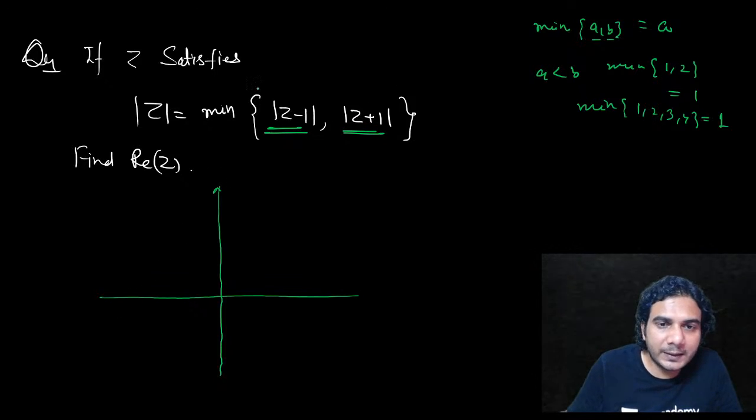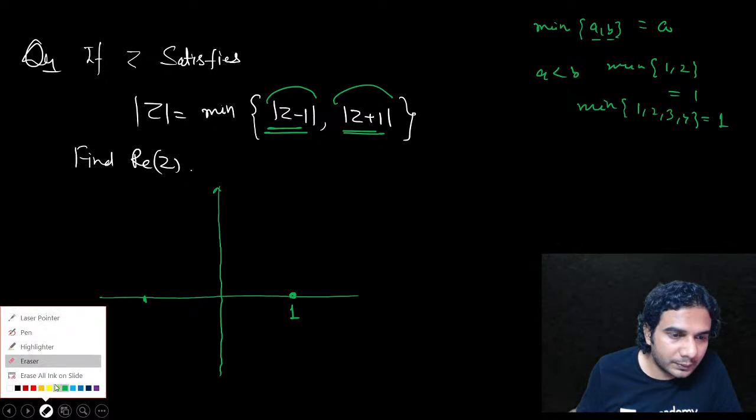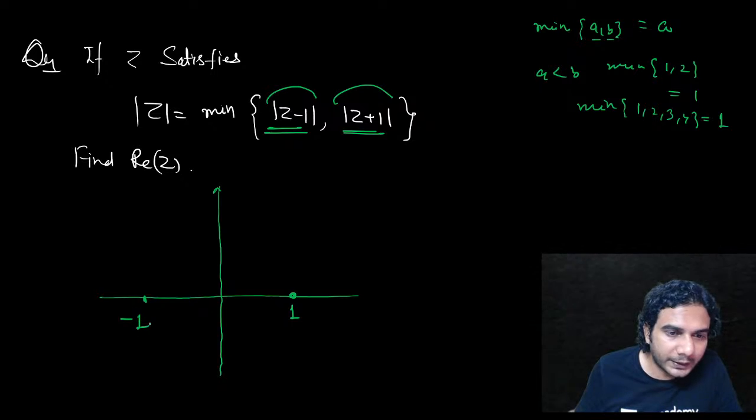So this represents distance. Z is a moving point, so this represents the distance of Z from 1. Let's mark 1 somewhere, and this represents the distance of Z from -1. This is -1.